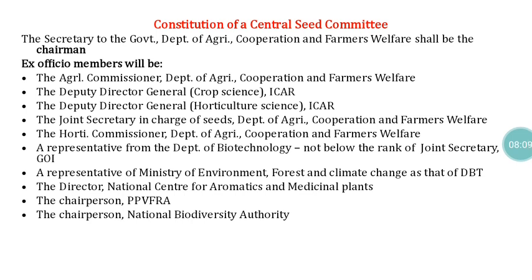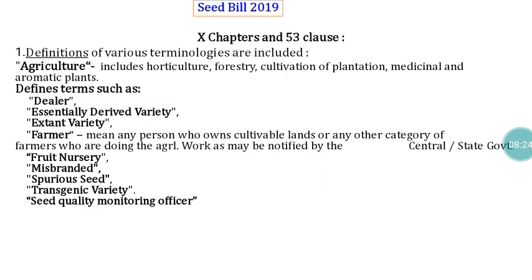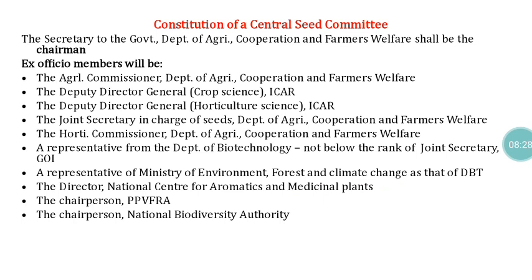In order to fulfill medicinal and aromatic plants as per the agriculture definition, they include the Director, National Center for Aromatic and Medicinal Plants. Similarly, the Ministry of Environment and Forest member, and the Department of Biotechnology person, will act as members. So, in line with the definition of agriculture, the members are proposed in the Seed Bill 2019.